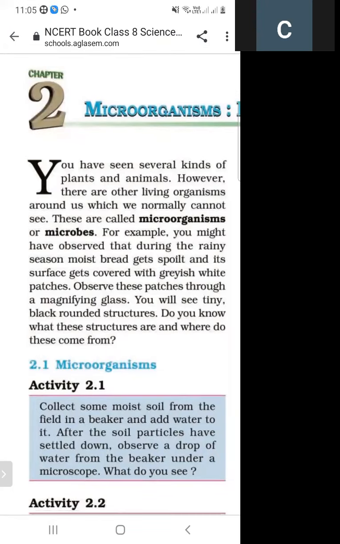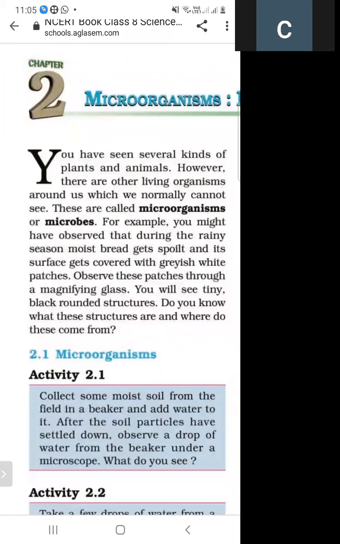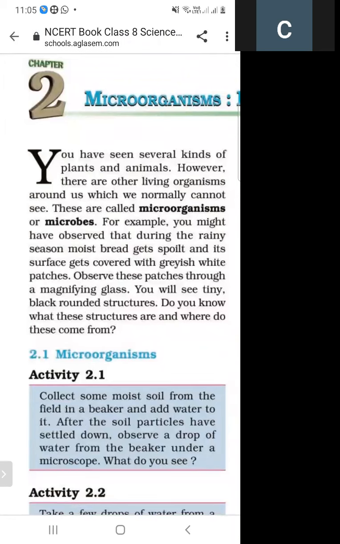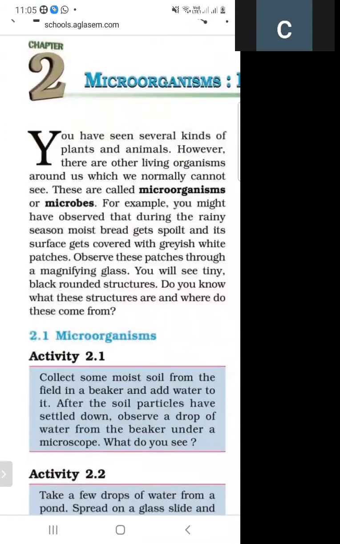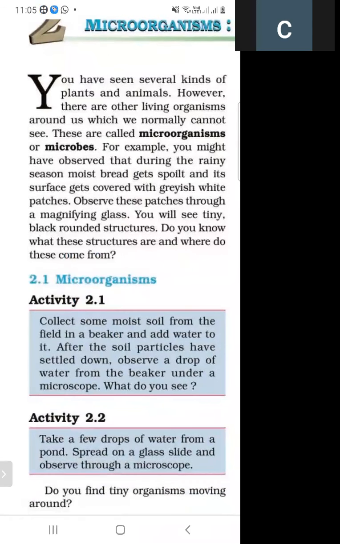As we know, for example, in the rainy season, moist bread gets spoiled and its surface is covered with grayish white patches, and when we observe these through the magnifying glass, we will see tiny black round structures, and these tiny black round structures are microorganisms. And what do you mean by microorganism?